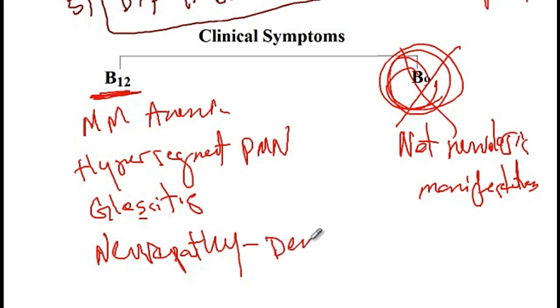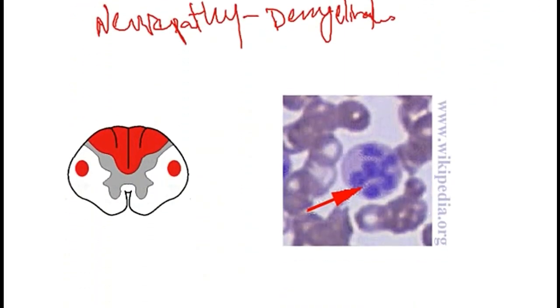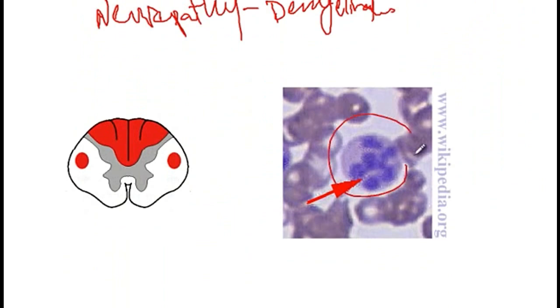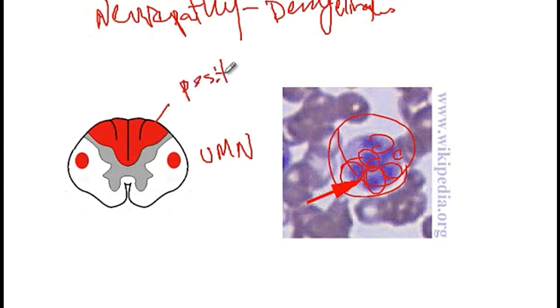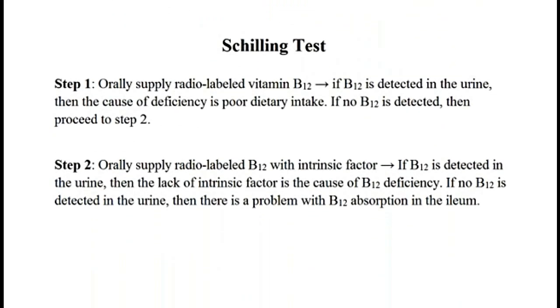And this is due to the demyelination of the dorsal column, which is required for position and vibration sense, and also due to the demyelination of the lateral corticospinal and the spinothalamic tracts. So here is an example of a hypersegmented PMN, which has multiple lobes. And then in addition, due to the demyelination, these patients present with upper motor neuron symptoms such as increased deep tendon reflexes and spasticity, and also due to the demyelination of the dorsal column, they present with loss of position and vibration sensation.